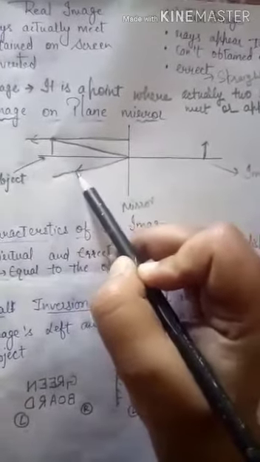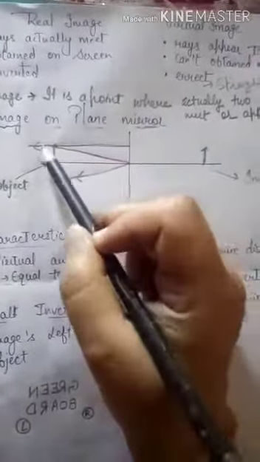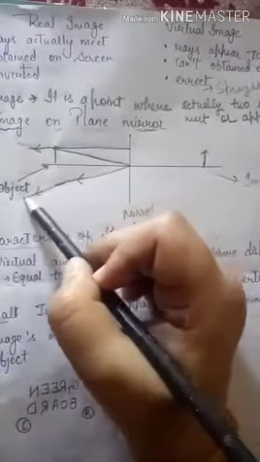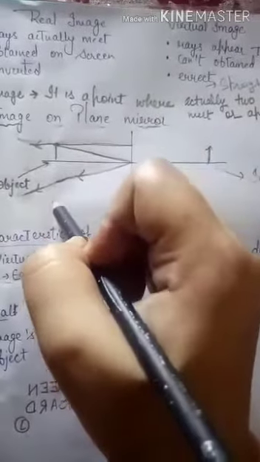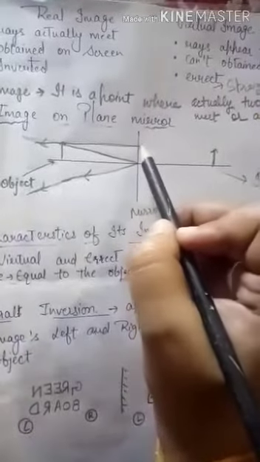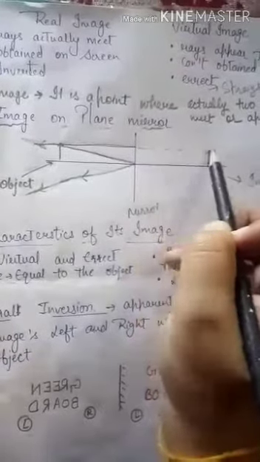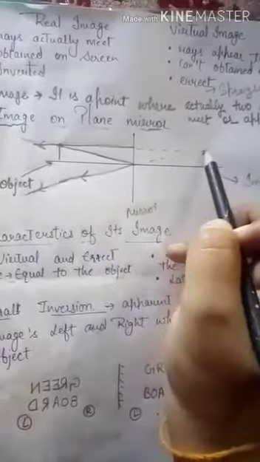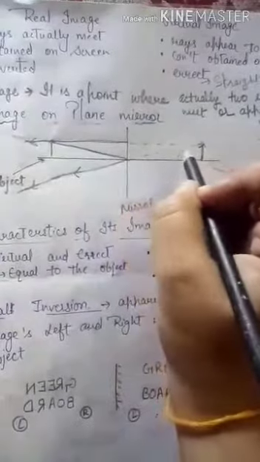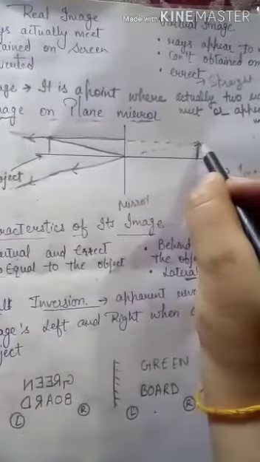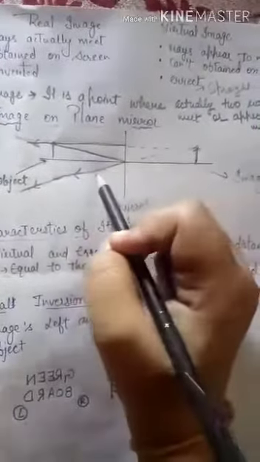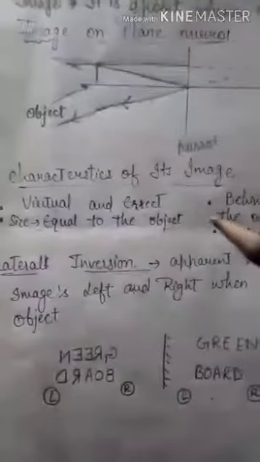making the same angle of reflection. Now the two reflected rays are apart from each other. They move in different directions, so they can't meet each other anytime. So we draw imaginary lines to meet these reflected rays to form the image. When these two imaginary lines meet, an image is formed of the object, of the same size and at the same distance.